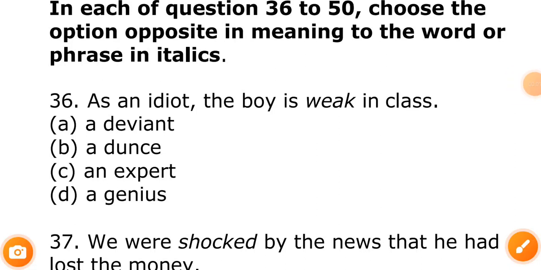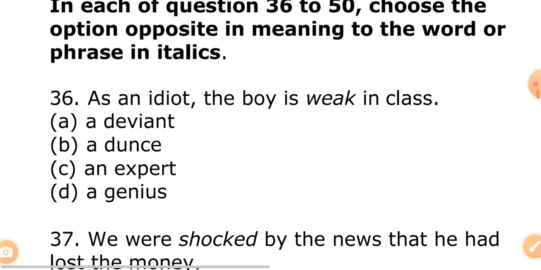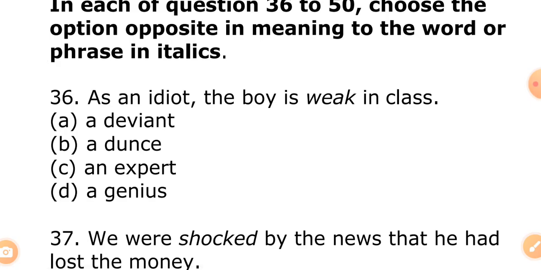Now, it is time to test how prepared you are for this JAMB exam, Use of English. Just test your level of preparation with these 10 questions. With these 10 questions, let's test how prepared you are.